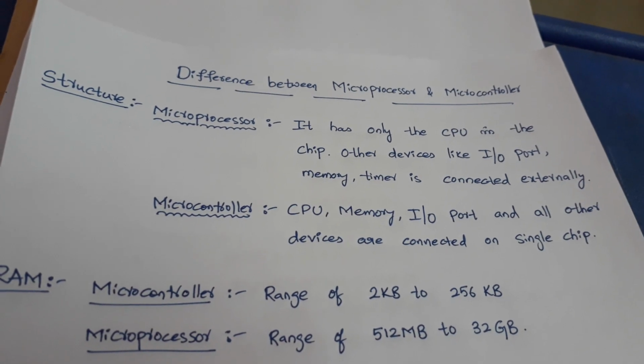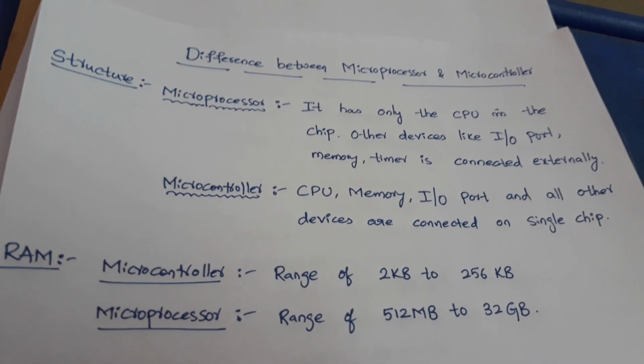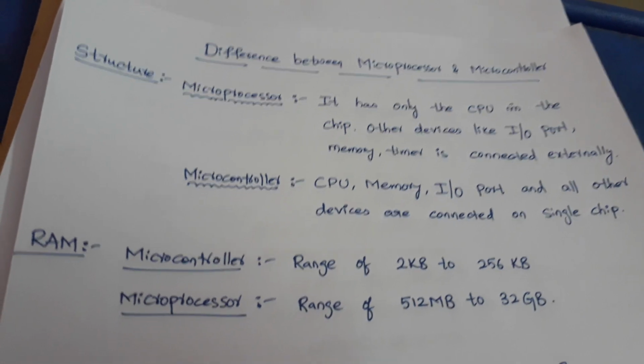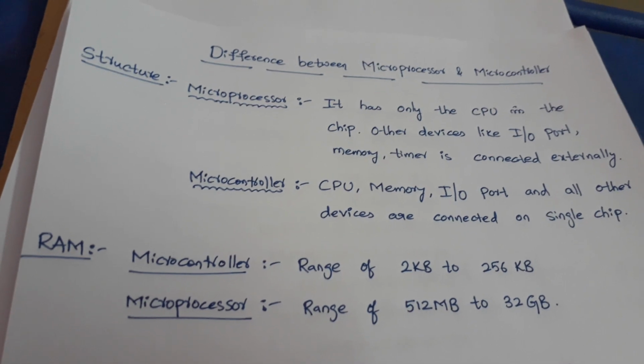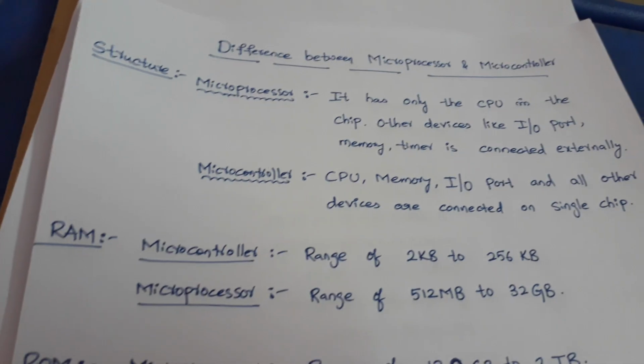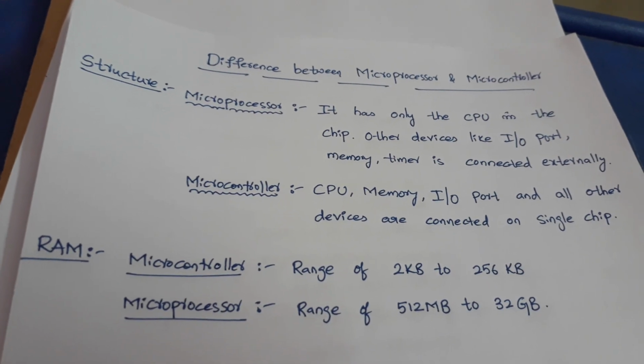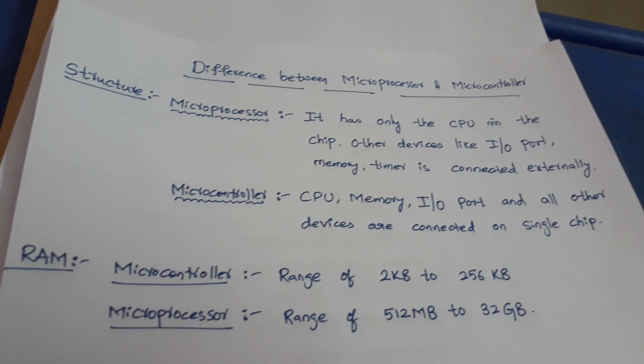Already I have discussed this. In a microprocessor we have only the CPU in the chip. Other devices like IO ports, memory, and timers have to be connected externally.